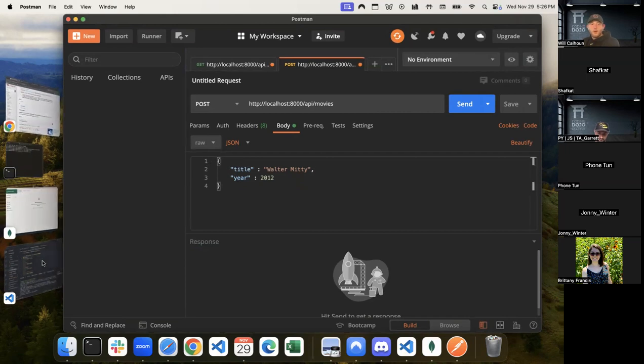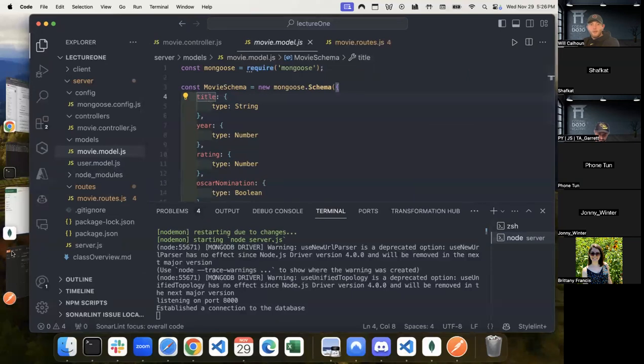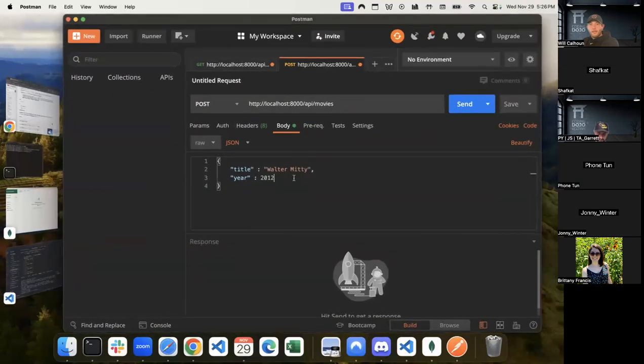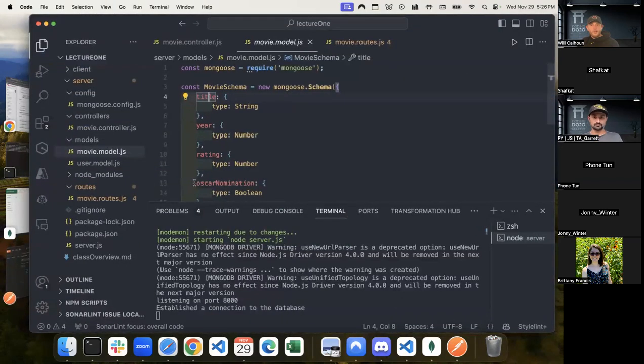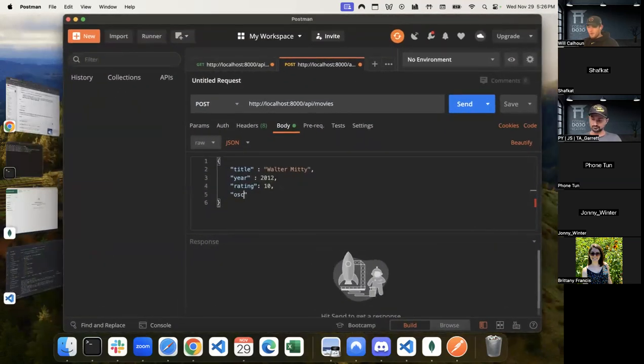Great. What else do I need? I need a rating. So let's go ahead and add that in. So I say rating. And we'll say that this is out of 10 and it's my favorite movie. So I'm going to do that. And then it says Oscar nomination. So let's go ahead and build that. Oscar nomination. And I don't think it was, which is honestly a tragedy.